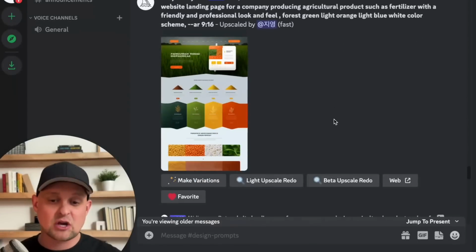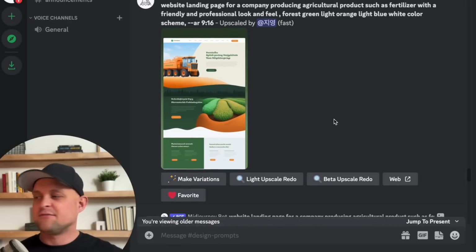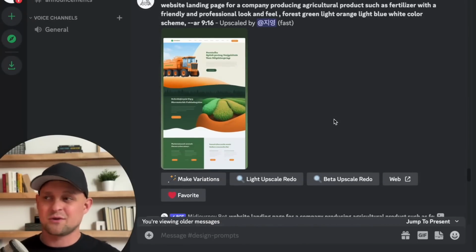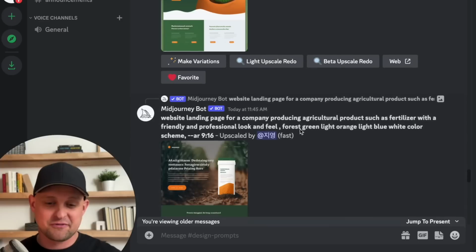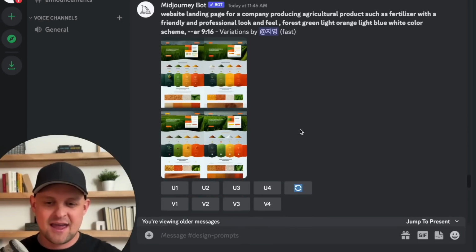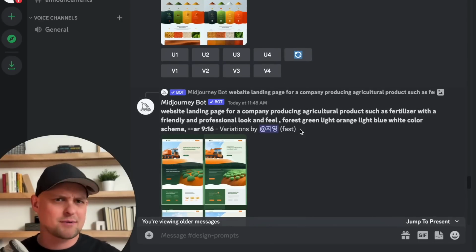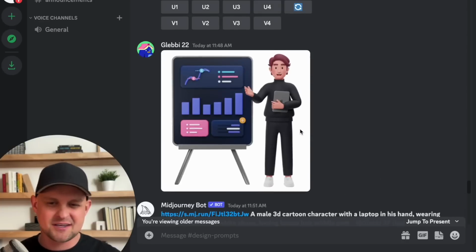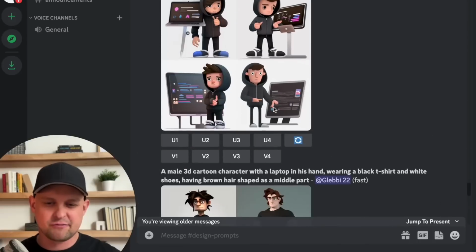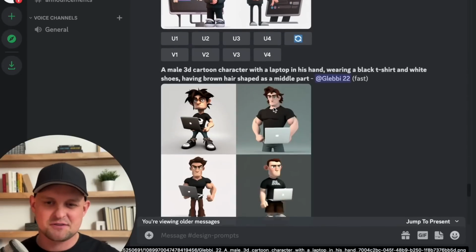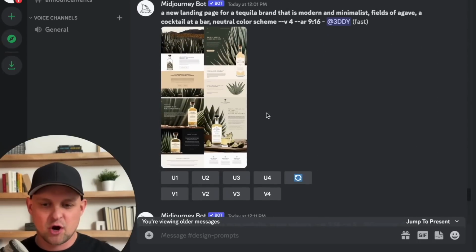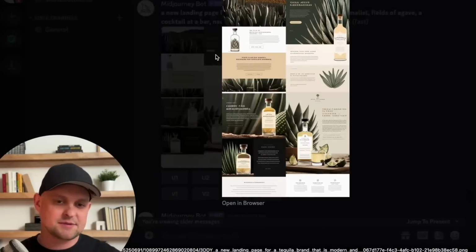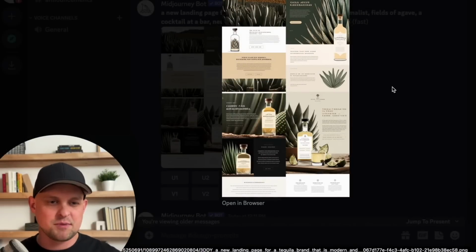Okay, again, I could go through this forever, but if you're not convinced yet, go join this Discord. Again, it costs you nothing. There's no catch. It's super fun to have a bunch of other designers in here. I've already found myself, probably over an hour, just scrolling through these and seeing what people are designing. You'll see a couple people here maybe searching for illustrations, and that's fine, especially if you're using them for a website. But I am really hoping that we can keep this specifically to websites because this is going to be a huge source of inspiration for you.